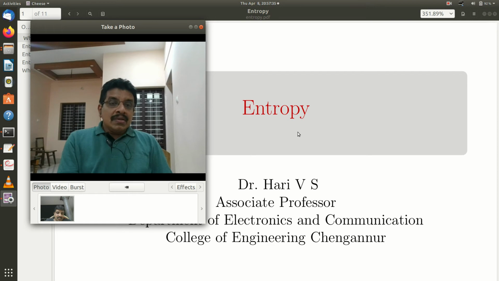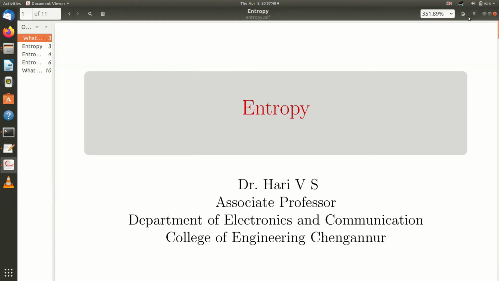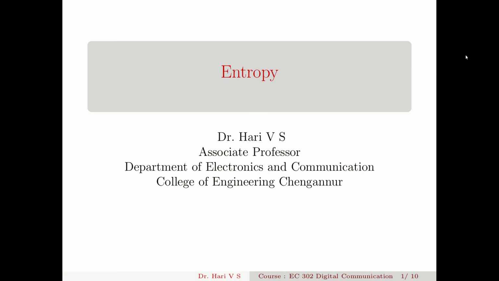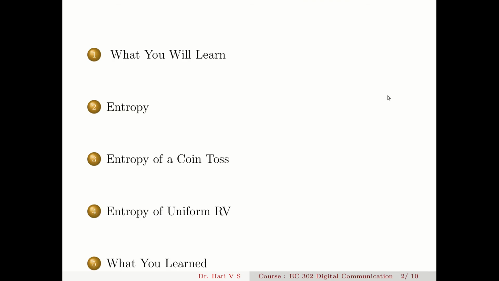So today we see another very important property of random variables and events, that is the entropy of a random variable. Let me start with that presentation. This speech is organized into your learning outcomes, definition of entropy, and then the entropy of a coin toss.